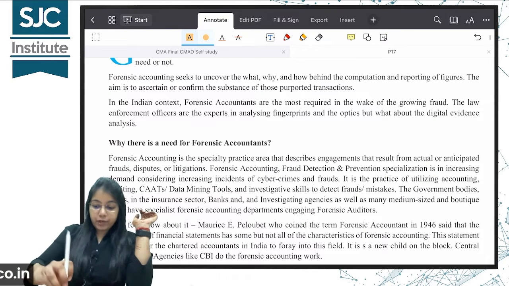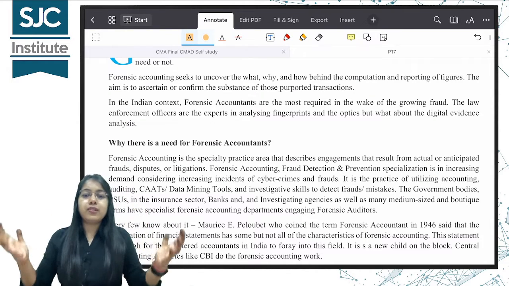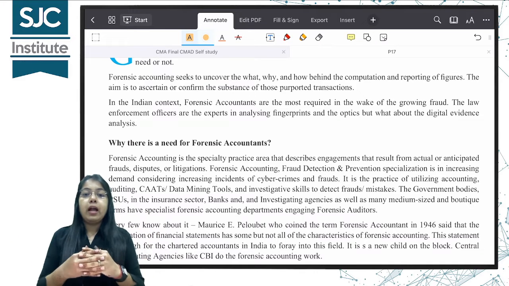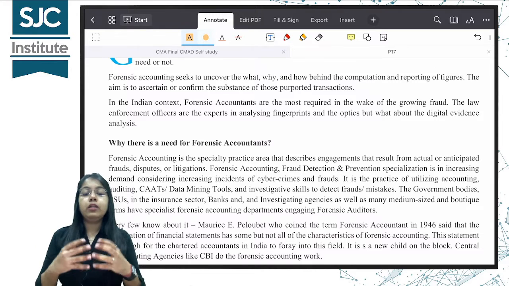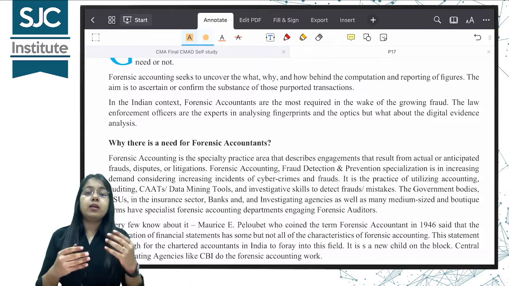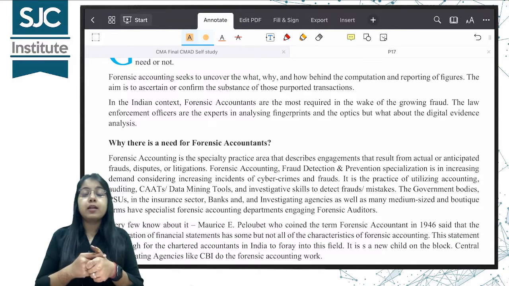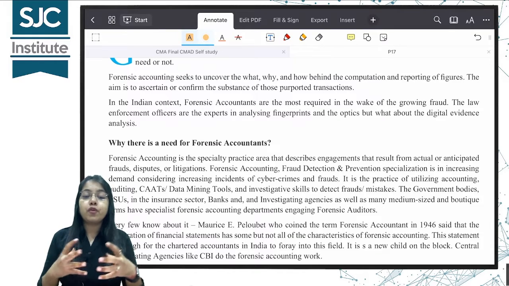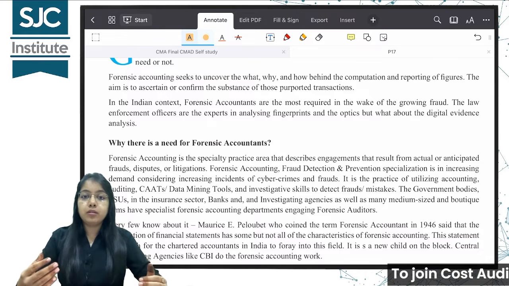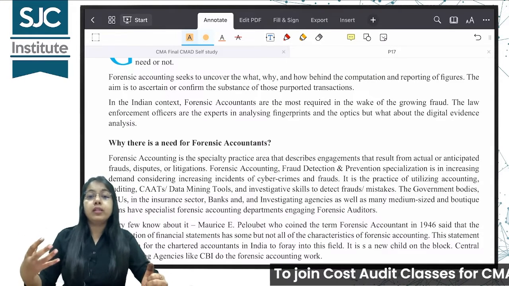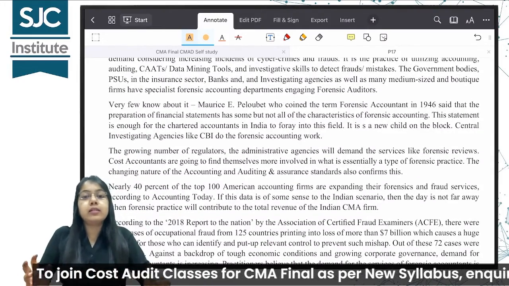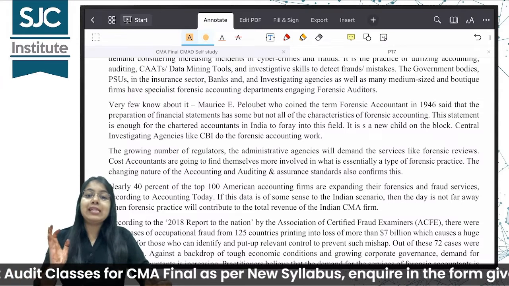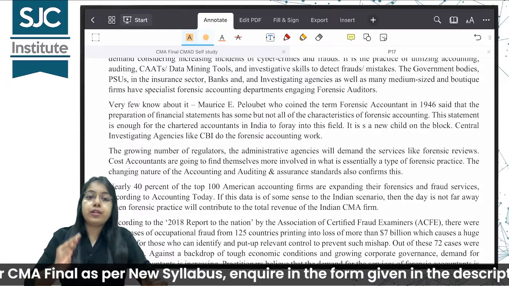Why there is need for forensic accountants, we have already done, because of increased corruption, extortion, bribery, and increased cases of frauds. Big companies are coming up who are engaging in frauds. The need of forensic accountants has increased. The forensic accountants can use tools of CATs, that is computer assisted audit techniques, financial data analytics, fraud triangle, to discover frauds and to investigate them further, right? So because of this, the need for forensic accountants has increased. Even as CMAs, you can work as forensic auditors.